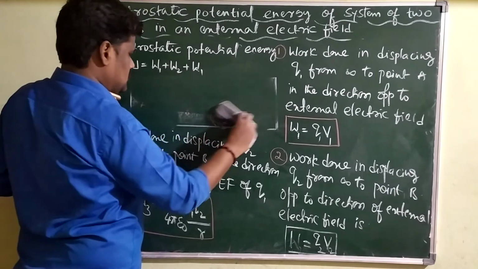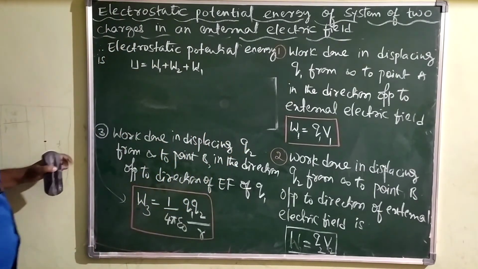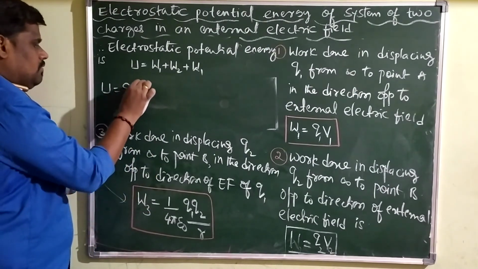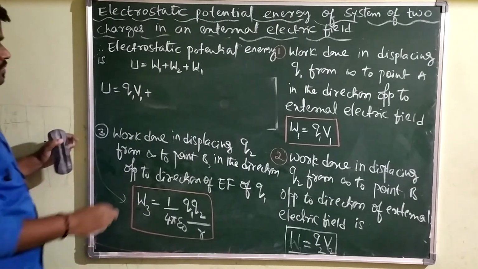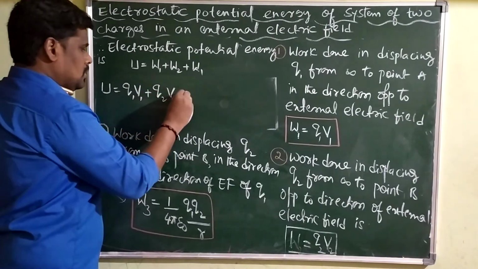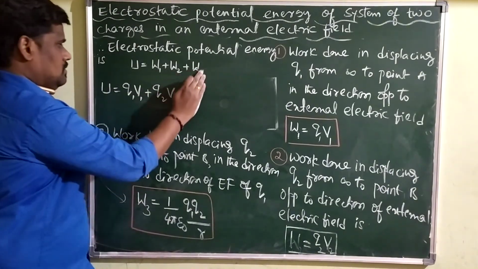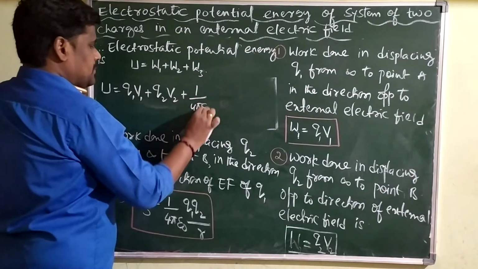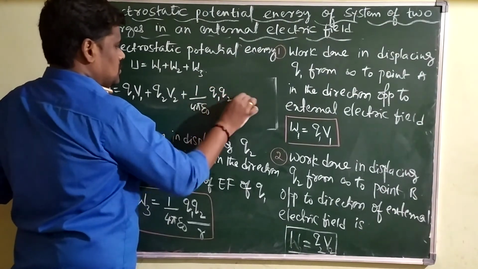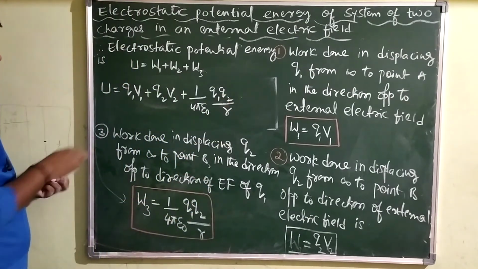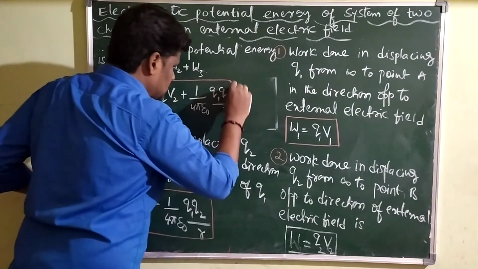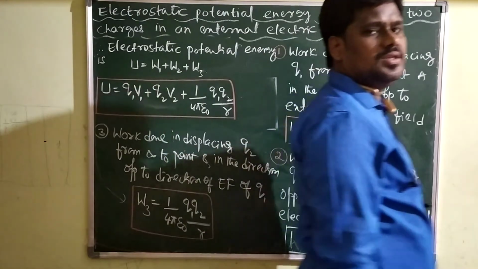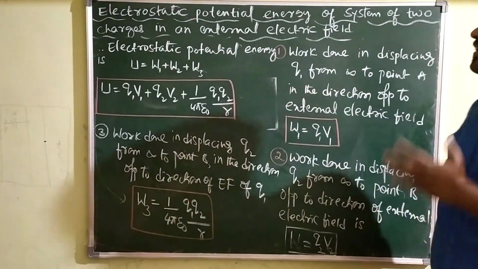Let's substitute all the values here. U equals, what is W1? W1 is given by Q1 V1 plus, what is W2? Q2 V2 plus, what is W3? 1 divided by 4 pi epsilon naught Q1 Q2 divided by R, which is the expression for the potential energy of a system of 2 charges in the presence of an external electric field.